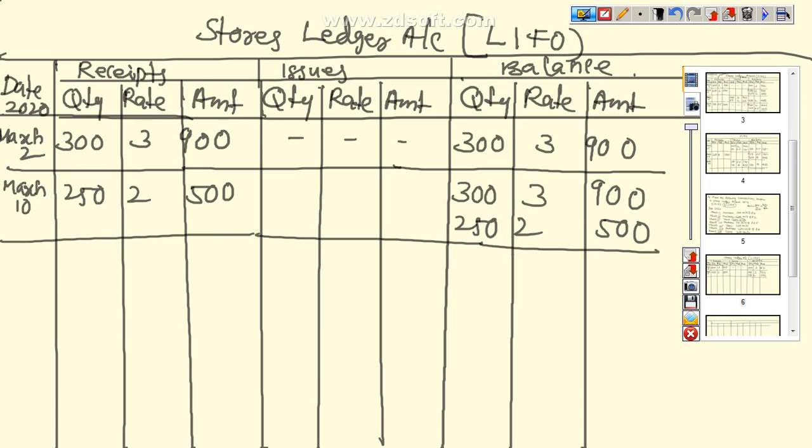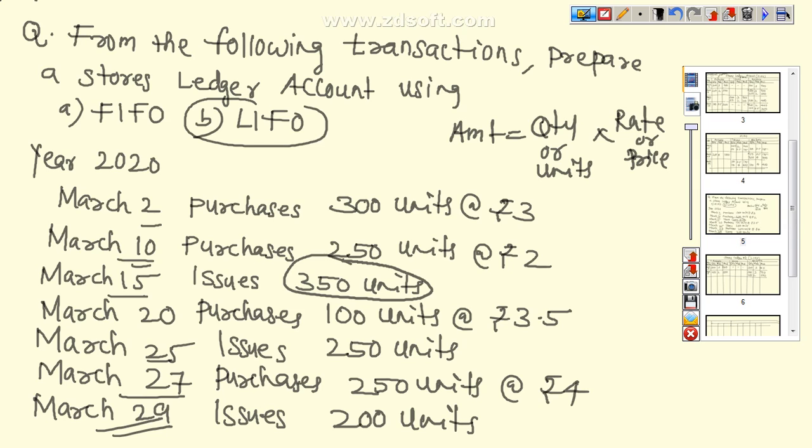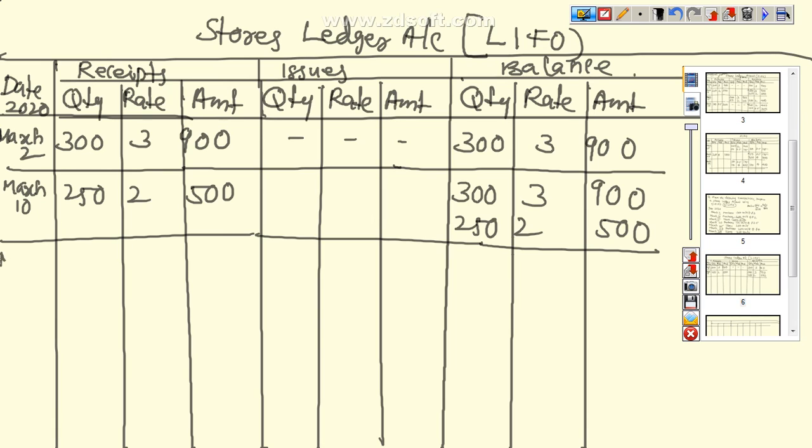Now next transaction, March 15, how many units we are issuing? 350 units. So we write it here, March 15, 350 units. Now which method we are following? Last in first out. Last in first out means those material purchased last means recent we have to issue first.